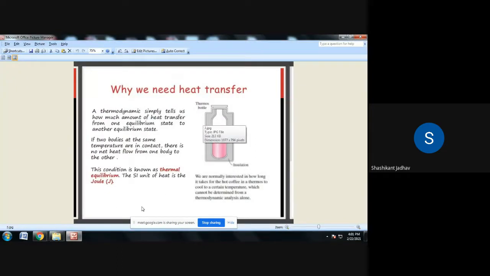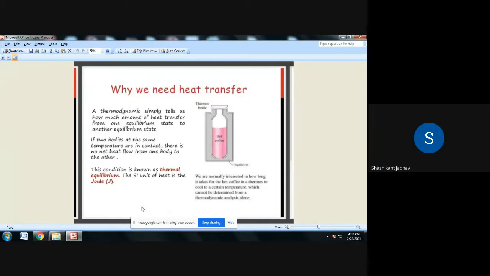Before going to these modes of heat transfer, why do we need heat transfer? We have studied one subject in second year, thermodynamics, and now in third year we have to learn the subject heat transfer.